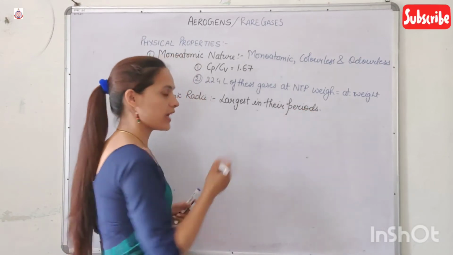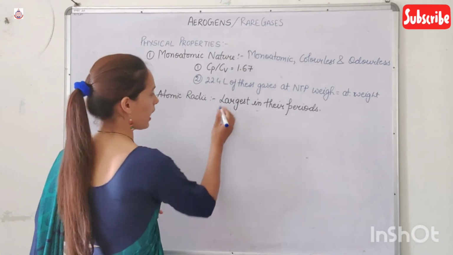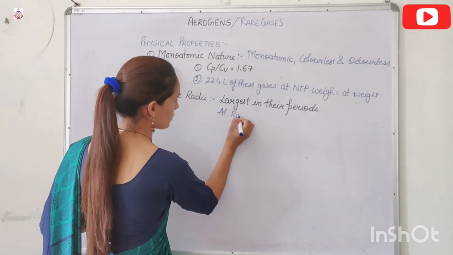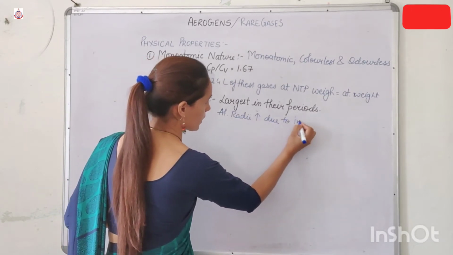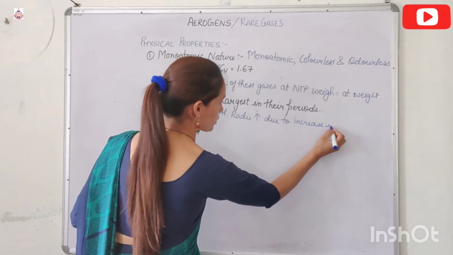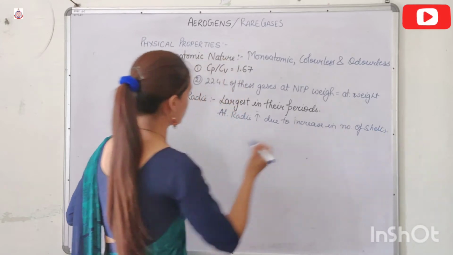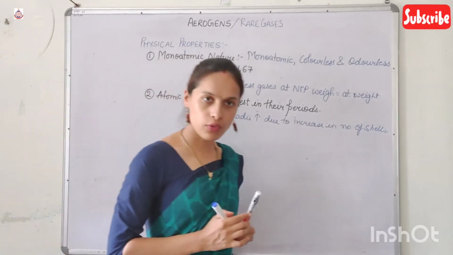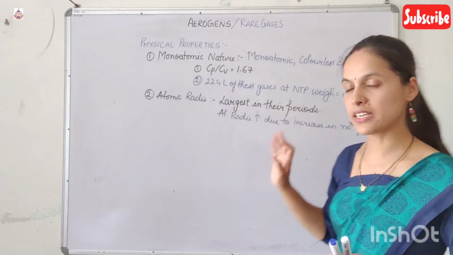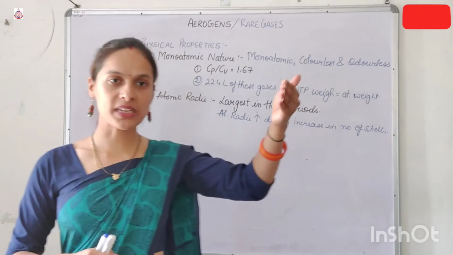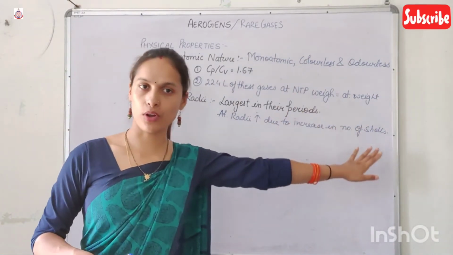And as we move down the group from helium to radon, atomic radii increases due to the increase in the number of the shells. Because of the van der Waals radii, the atomic radii of the noble gases are largest in their respective period.